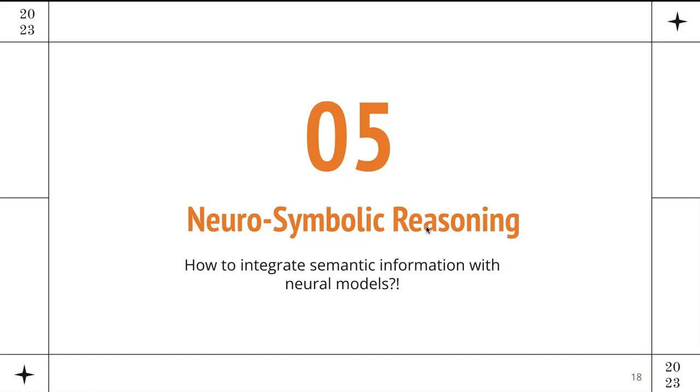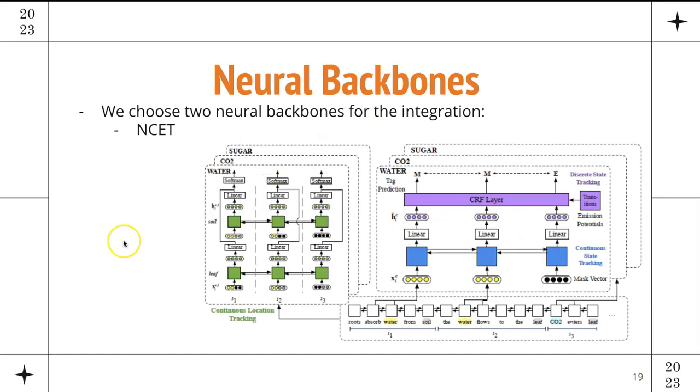This is the symbolic process, but can we go beyond and do neurosymbolic, essentially use all the information that we got from the parsers, and also learn from the data at the same time with the help of neural models? We examine this with 2 different neural backbones. The first one is NSET, which essentially encodes the sentence and then uses the explicit mentions of the entities that it can find in the sentence, extracts the representation of those, and passes that to an LSTM and a softmax layer to get the action that is happening on the entity. It also concatenates that with the location candidates and extracts the location of each entity at each step.